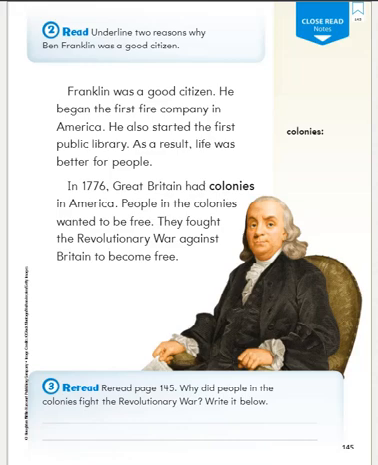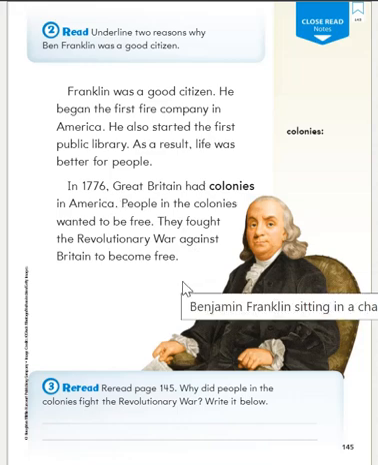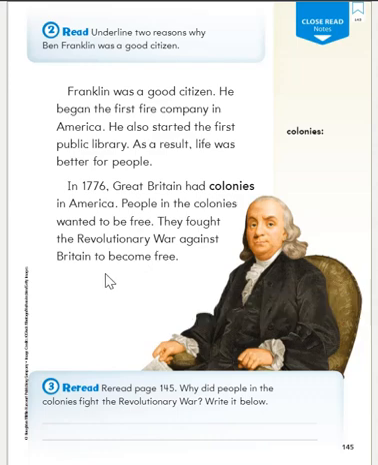Number 3 asks us, why did people in the colonies fight the Revolutionary War? And if you go back and read the second paragraph, it says in 1776, Great Britain had colonies in America. People in the colonies wanted to be free. They fought the Revolutionary War against Britain to become free. So why did they fight? Your sentence should say, they fought to become free. Remember, start your sentence with a capital letter and end with a period. They fought to become free. Go ahead and pause the video and write your sentence.